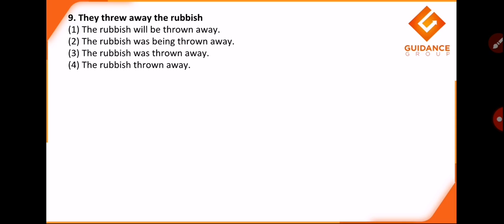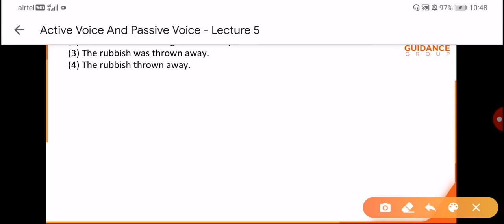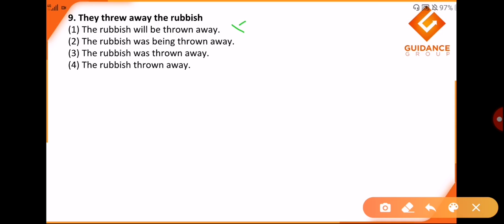They threw away the rubbish. Now rubbish will be thrown indicates future, so first is not the answer. Okay, rubbish was being thrown. There is no ing in my actual sentence. Rubbish was thrown away. I would say yes, because threw is in past tense. So rubbish was thrown away. Okay, hence I would say third is our appropriate answer.